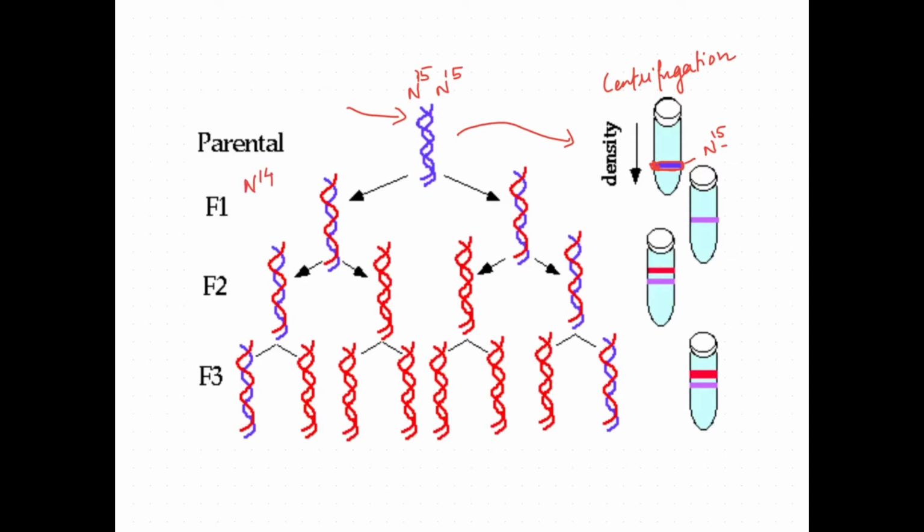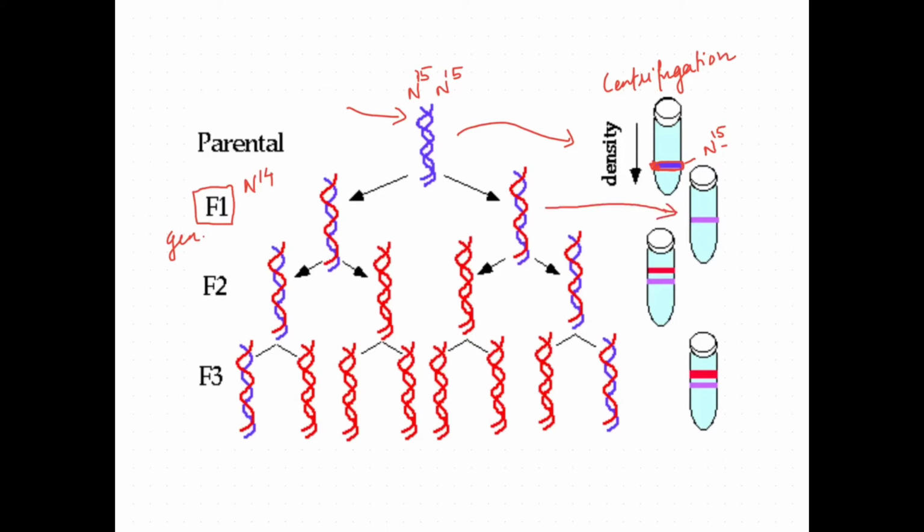N14 means normal medium, and they checked the DNA of the first generation. This is the first generation, and after duplication of the DNA and after the replication of bacteria, cells are isolated.